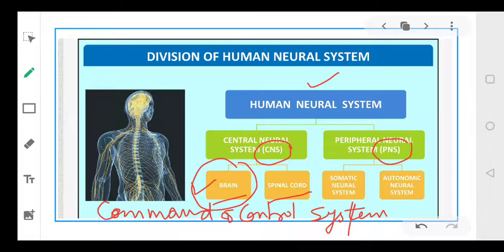And it controls your voluntary movements, your balance in the body, your hunger, thirst, and your 24-hour rhythm in the body. There is a particular circadian rhythm that continues in your body, and those rhythms are also controlled by your brain, right? Now let's talk about the human brain in detail. What are the various components of the brain and what functions do they perform? So we will be talking about the parts of the brain and their functions today.